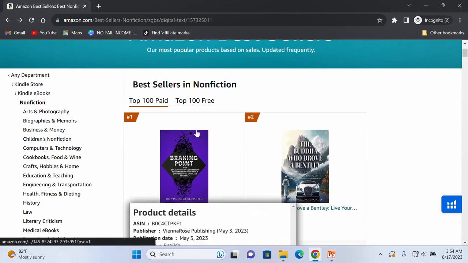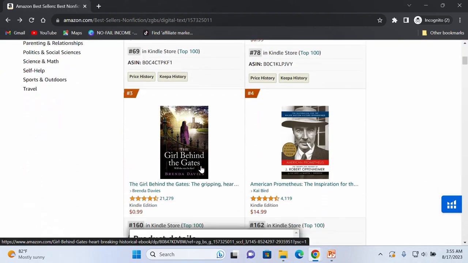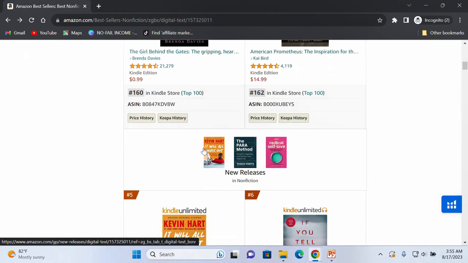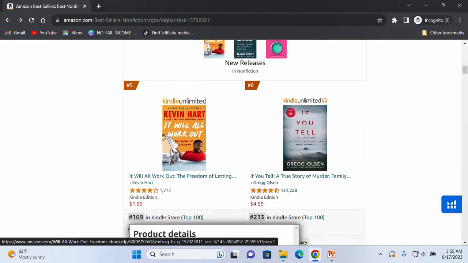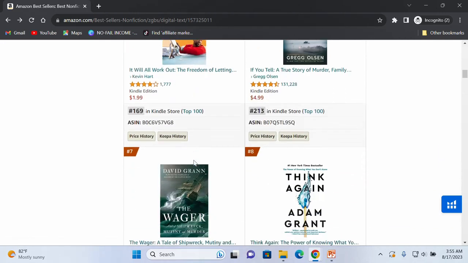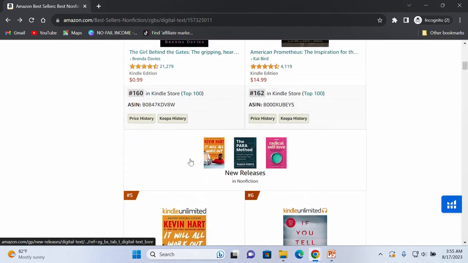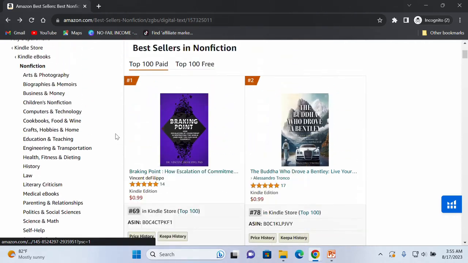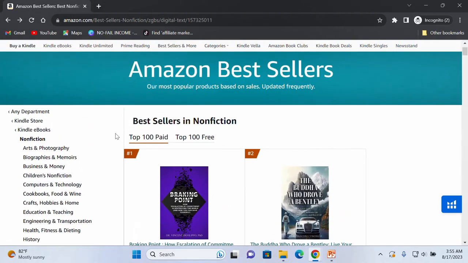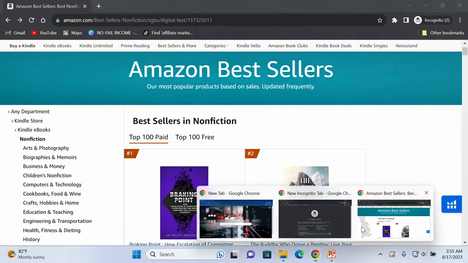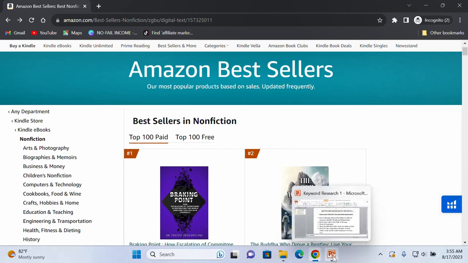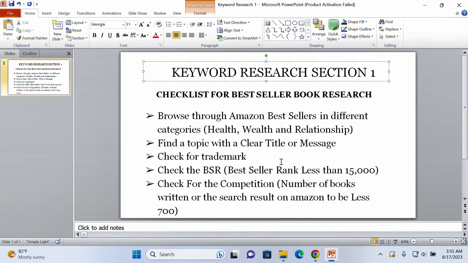Yes, because these are keywords that are highly competitive. And as a beginner who is just starting, if you create a book from this particular search result, you are going to create something that is going to end up not selling. Why? Because the competition is going to swallow you up. Now, for you to avoid this competition, we are going to penetrate the market and go deeper and dive into the last subcategory of these particular niches: health, wealth, and relationship. This is where we are going to be focusing.